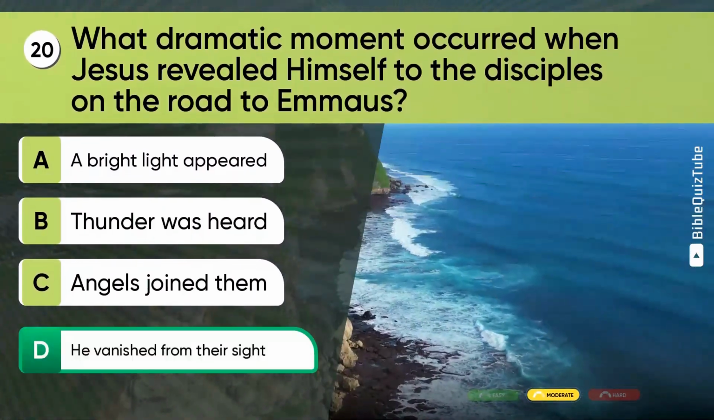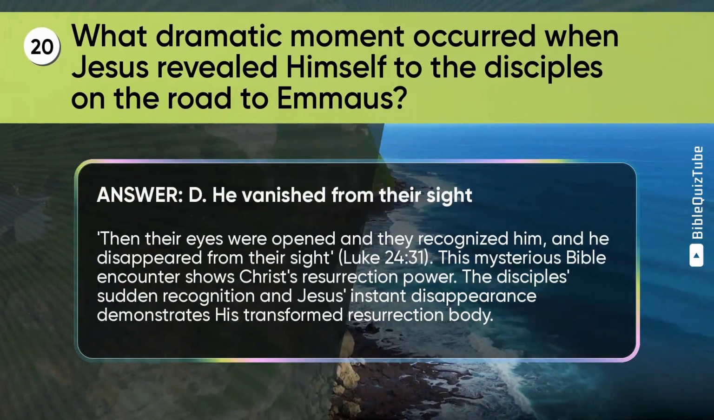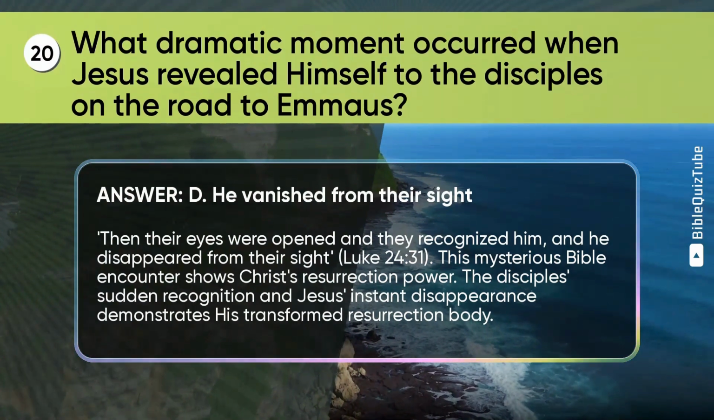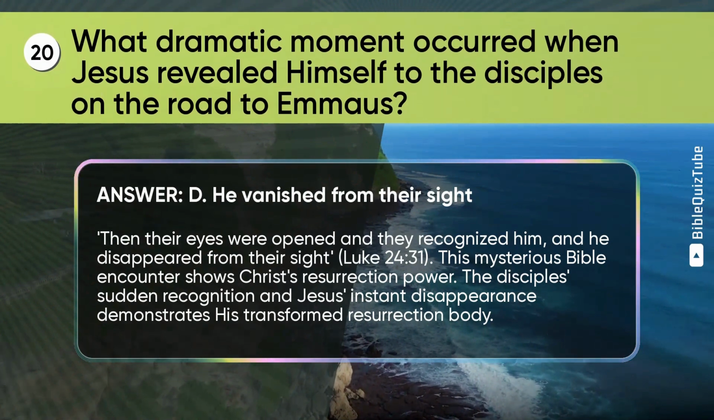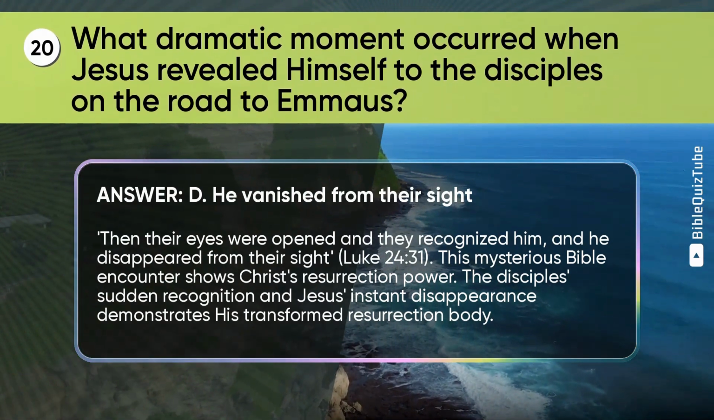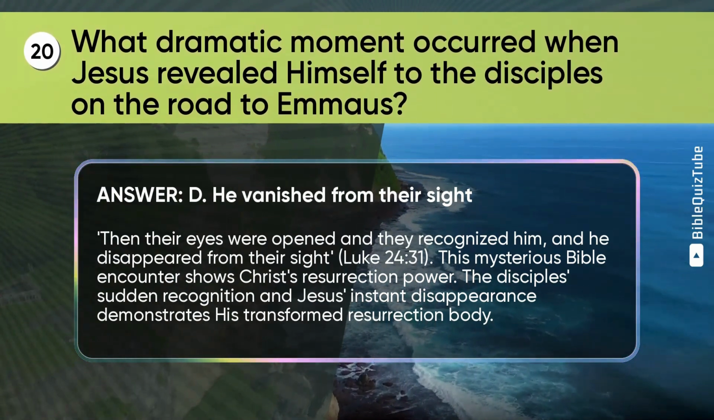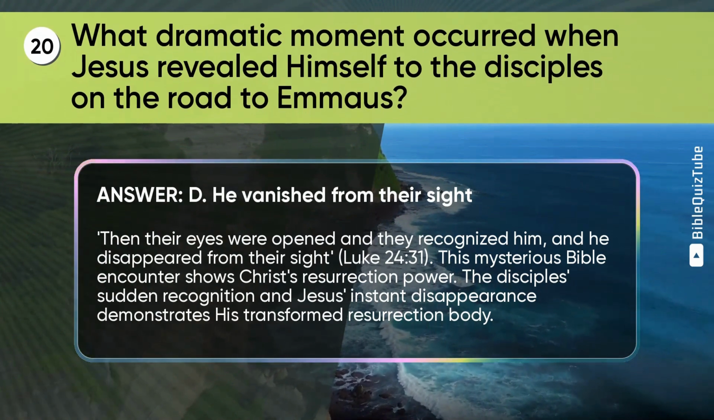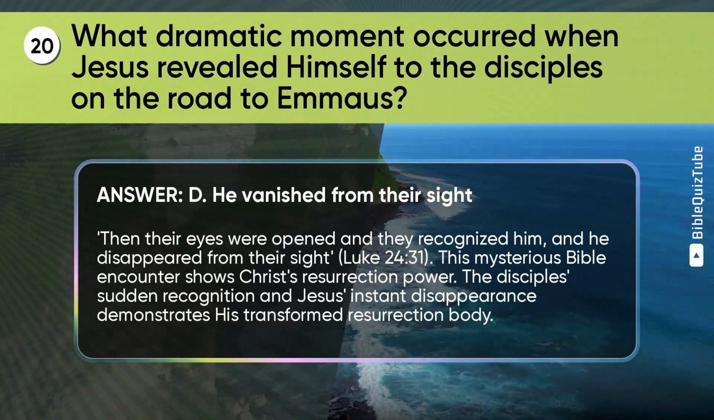The correct answer is D. He vanished from their sight. The explanation. Then their eyes were opened, and they recognized him, and he disappeared from their sight. Luke chapter 24 verse 31. This mysterious Bible encounter shows Christ's resurrection power. The disciples' sudden recognition and Jesus' instant disappearance demonstrates his transformed resurrection body.